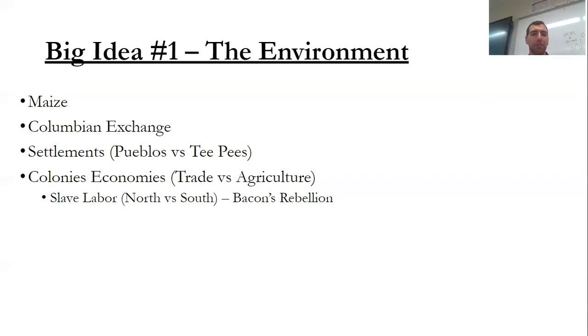Finally, it's going to also impact slavery. For the North, they're not going to have slavery nearly as much. This wasn't necessarily a racial tolerance idea, the fact that they thought slavery was morally bad or good. It was because in the North, they didn't have a need for slave labor, whereas in the South, they did. They needed a group of people to harvest this tobacco, and so slavery is going to become very popular in the South. Again, that deals with the environment. And we know that this big transition from indentured servitude to slavery is going to be kickstarted by Bacon's Rebellion, which we'll talk more about in just a second.